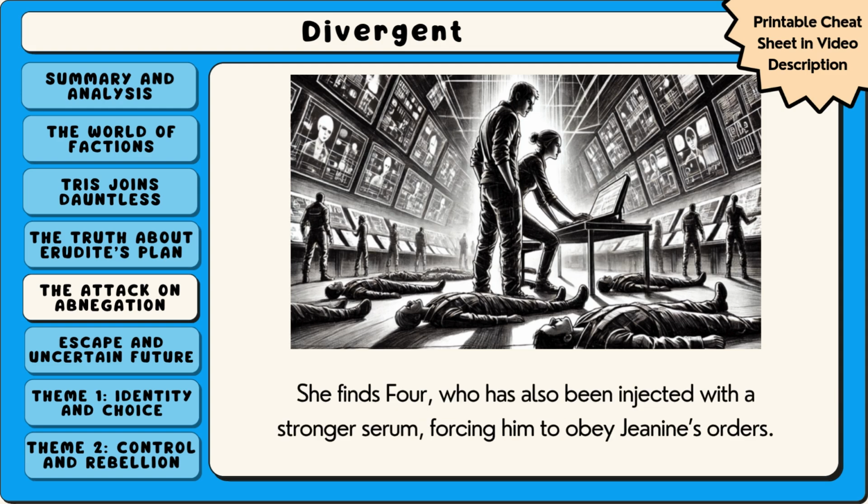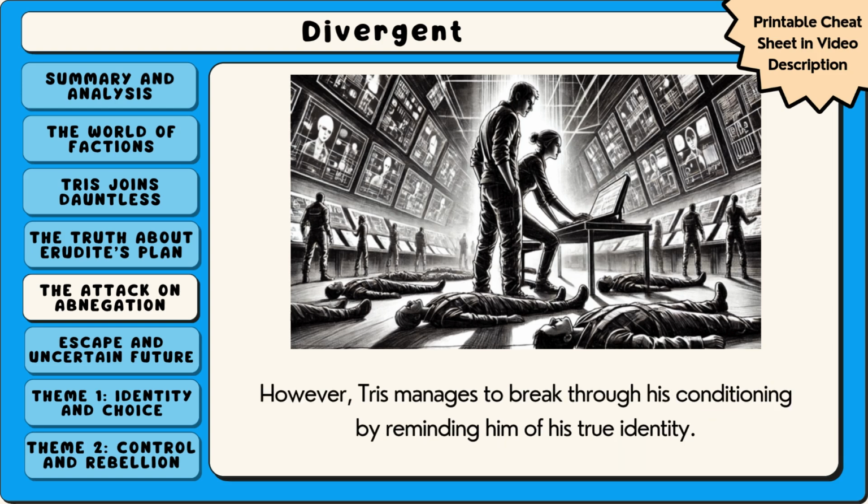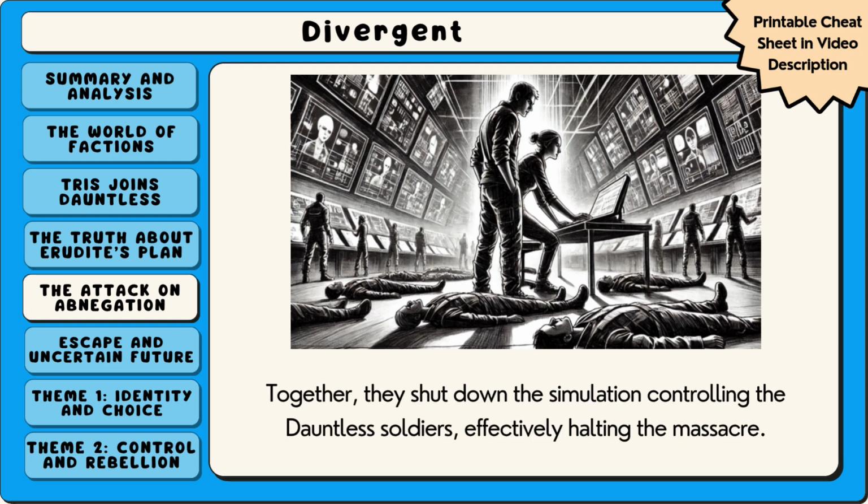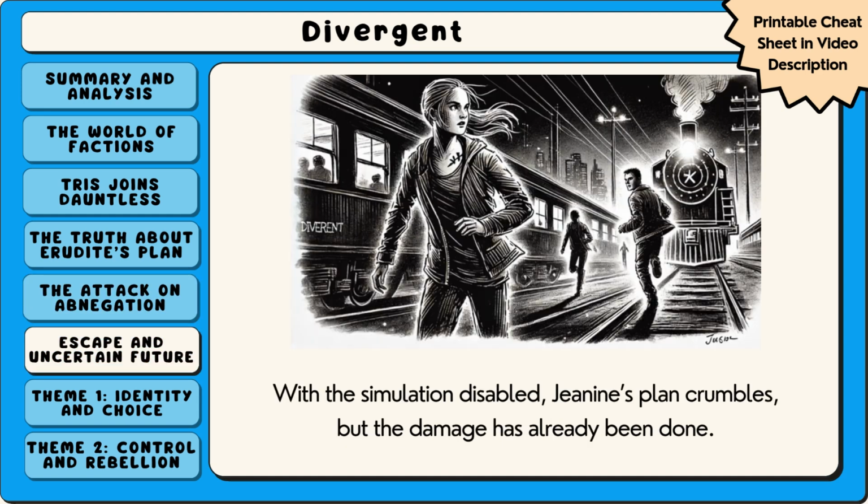She finds Thor, who has also been injected with a stronger serum, forcing him to obey Janine's orders. However, Tris manages to break through his conditioning by reminding him of his true identity. Together they shut down the simulation controlling the Dauntless soldiers, effectively halting the massacre. With the simulation disabled, Janine's plan crumbles, but the damage has already been done.